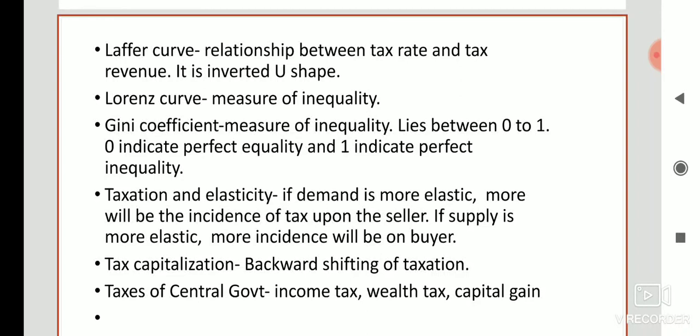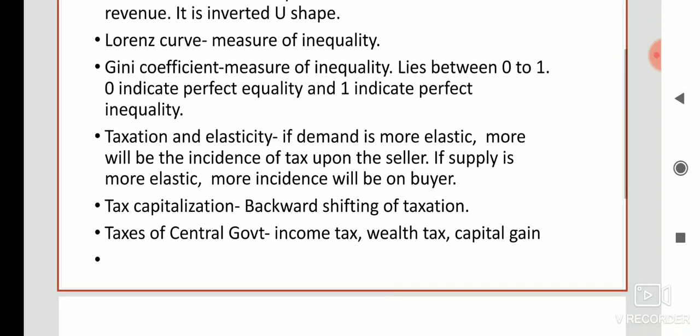Then the next, taxation and elasticity, or incidence of taxation and elasticity. If demand is more elastic, more will be the incidence of tax upon the seller. And if supply is more elastic, then more will be the incidence on the buyer.